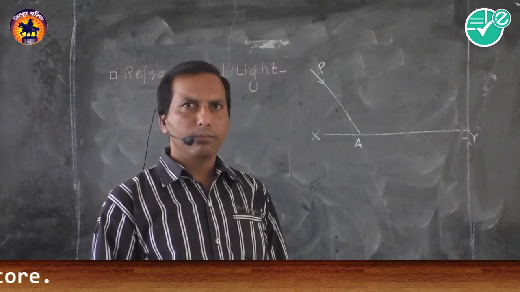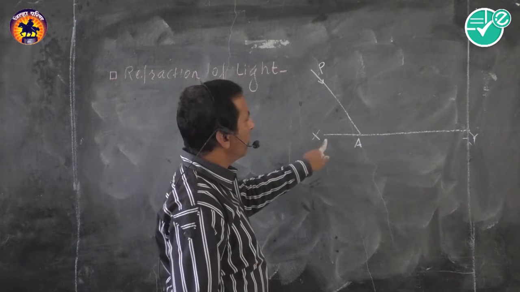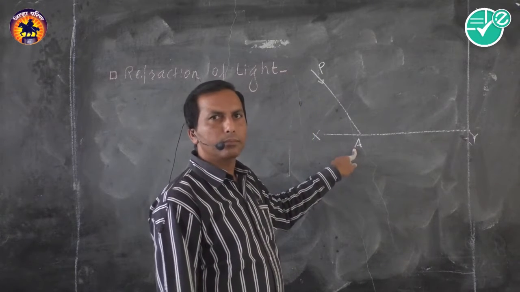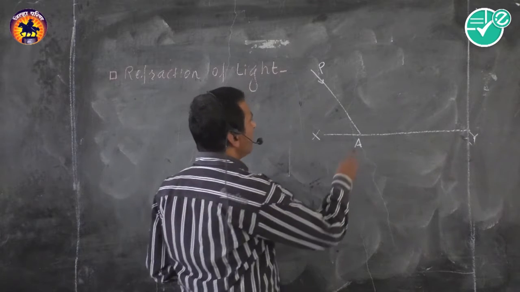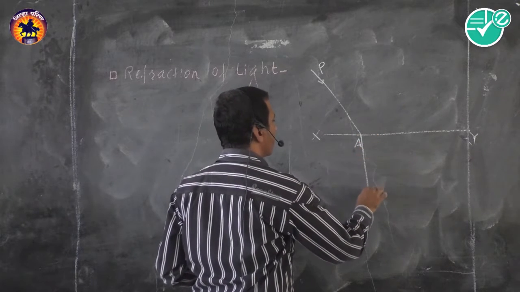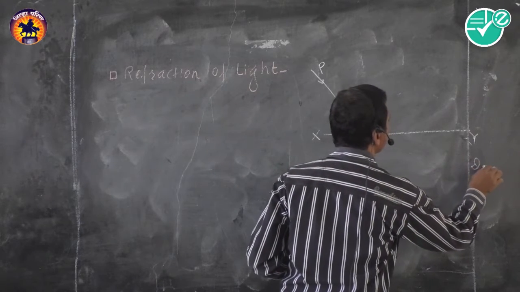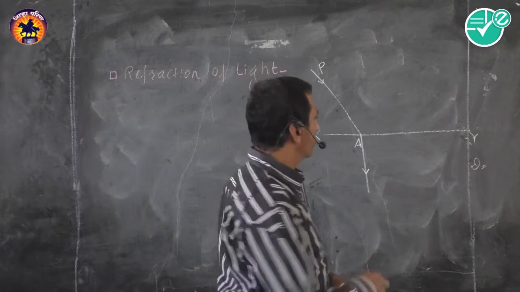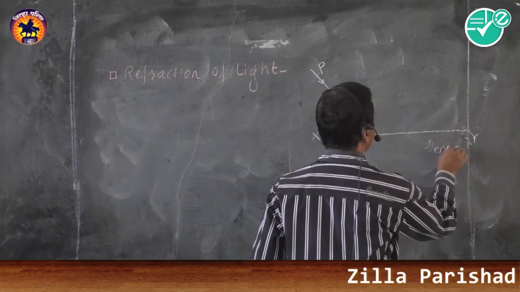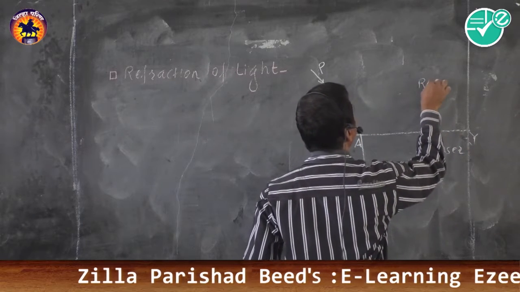Plane refracting surface, at point A. What happened? This light enters this medium, which is the denser medium. Light is coming through the rarer medium.